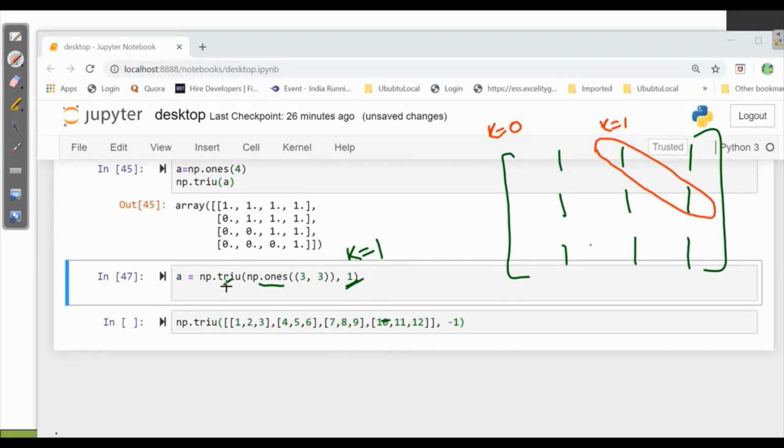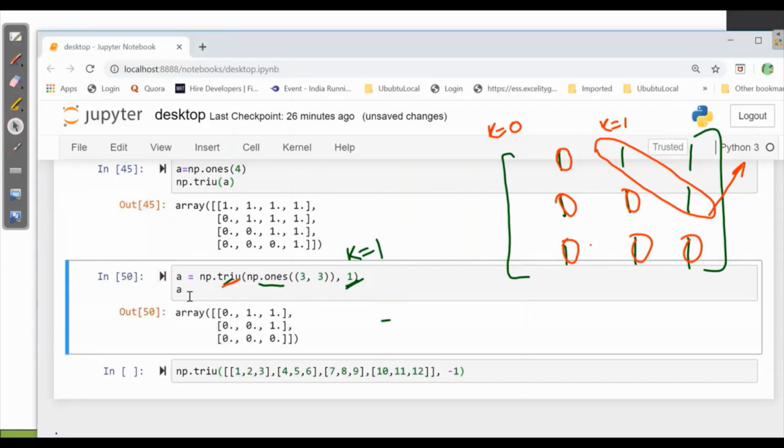As it is triu, all the upper values will be preserved and we will make all the lower values 0. So when we check here, we get all the lower values as 0.